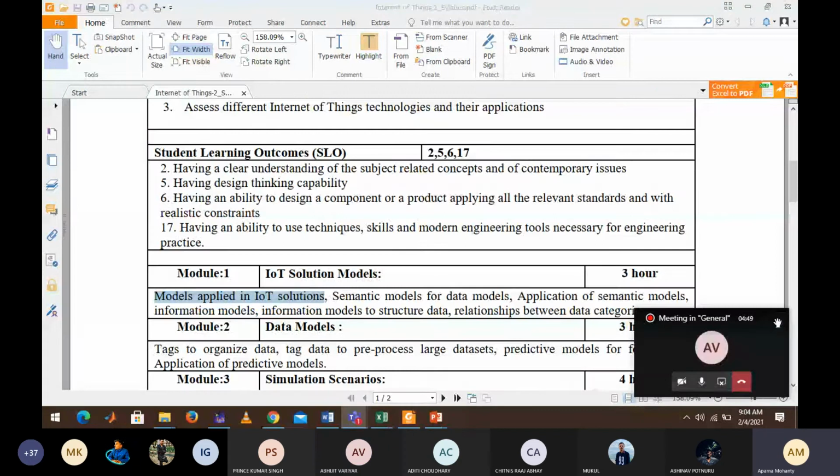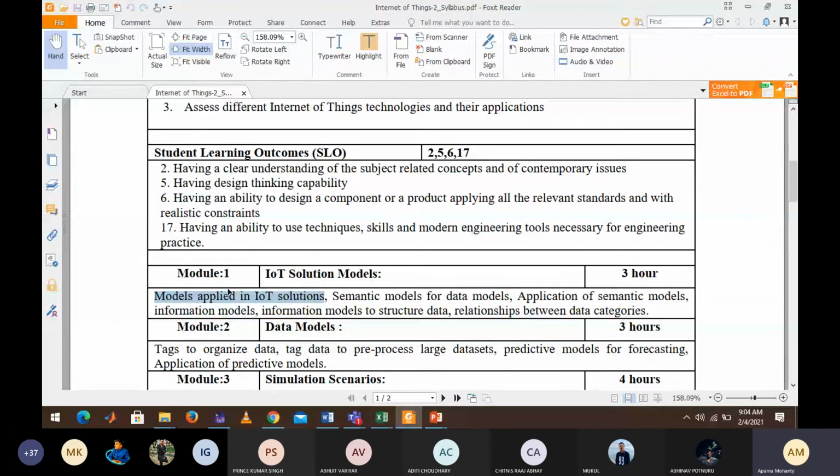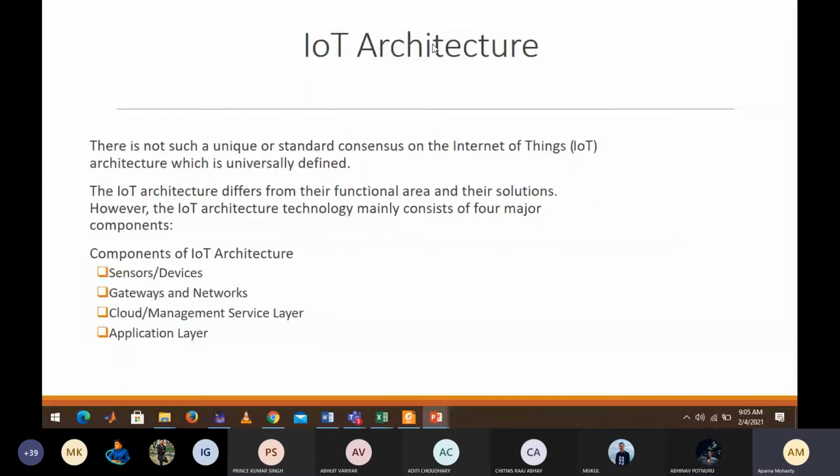As per your syllabus, the first thing is models applied in IoT solutions. So already this assumes that you know what is an IoT ecosystem, what are its components. Next thing is in this syllabus you will study about what are the models applied for those solutions. So what is a model, and how is that applied in the IoT domain? That's what your syllabus expects you to learn in this module. So this IoT architecture slide is just a recap of whatever you have studied in your previous subject, that is IoT fundamentals.